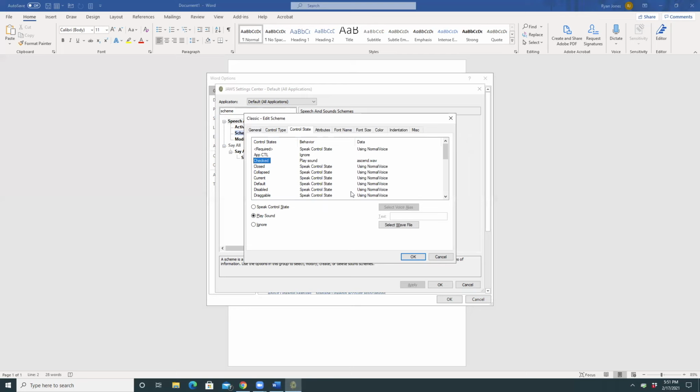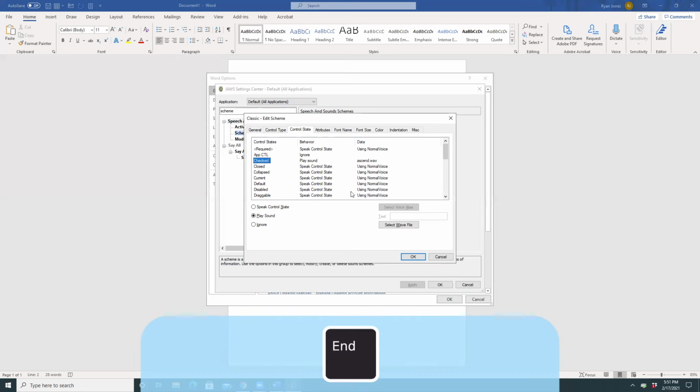So at any time that something is checked, it says now it's going to play a sound called ascend.wav rather than speaking it, for example. Let's press the end key and go down to the bottom of the list and just see what's down at the bottom. End. Visited speak control state using normal voice 29 of 29.